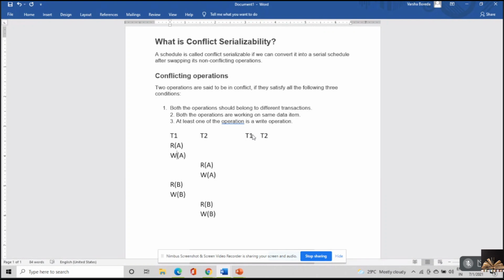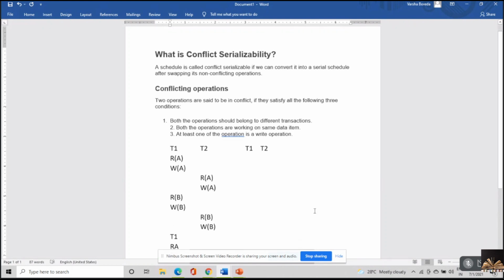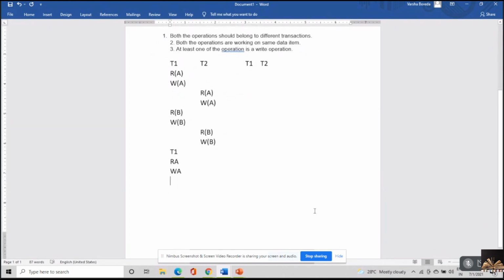Now my resultant operations should go like this: read of A, write of A, read of B, read of B, and write of B. This is what I have to make happen. Read of A, write of A. This is the way I have to do it.